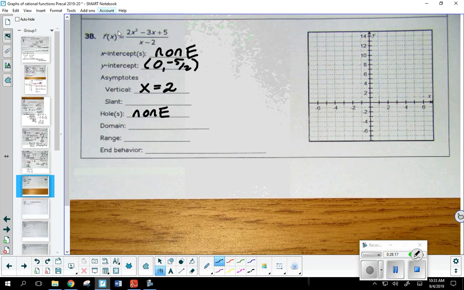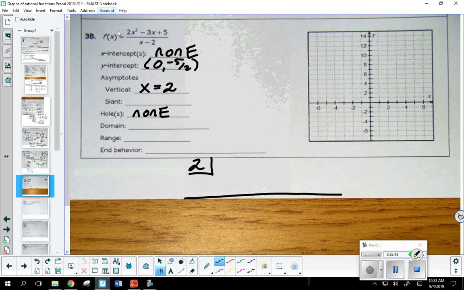Here is the synthetic division. I'm going to create a little box in my top left corner and draw a line. What number will I put in the box? It is very important, so how do I figure it out? I'm looking for the number that makes your denominator 0, and we know that's 2. My denominator is going to be my divisor.